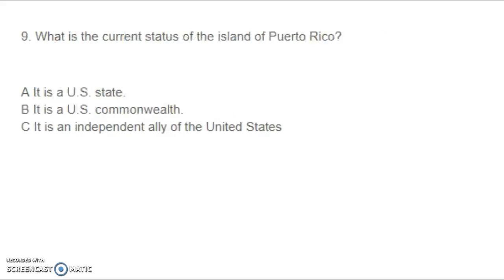Number 9. What is the current status of the island of Puerto Rico? A. It is a U.S. state, B. It is a U.S. Commonwealth, or C. It is an independent ally of the United States.